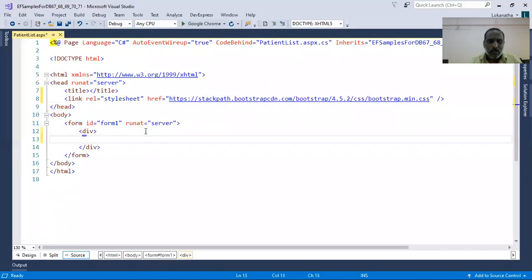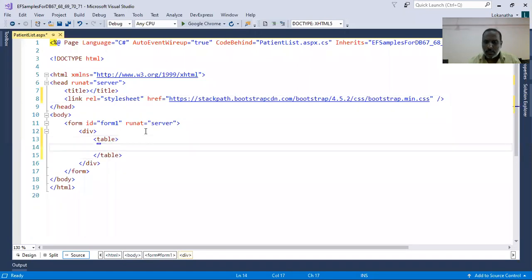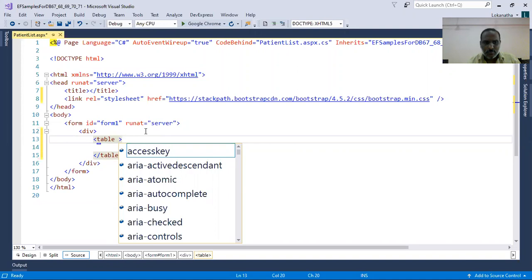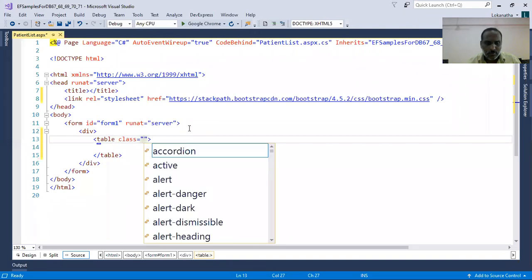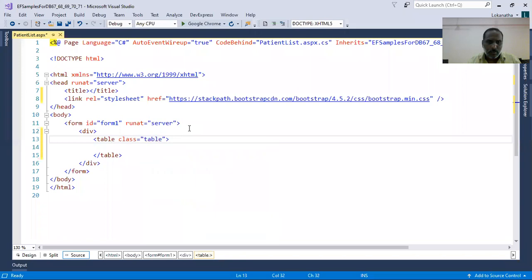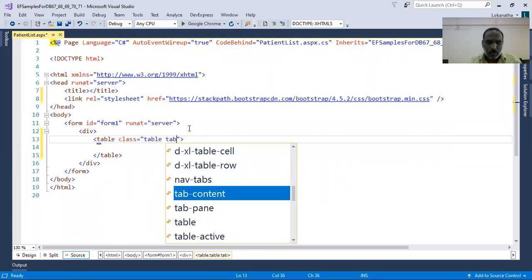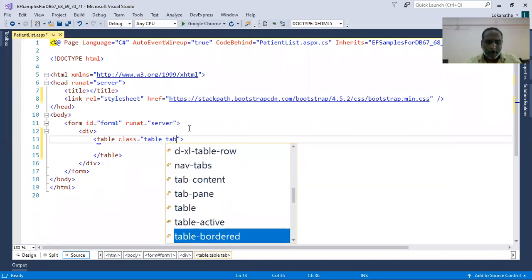Now what I'll do, I'll create a table. I'll apply some class equals to table, and maybe table alternate or something.